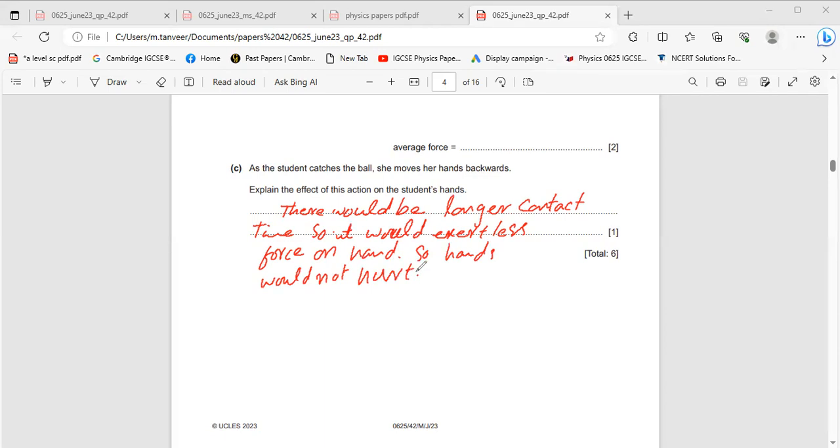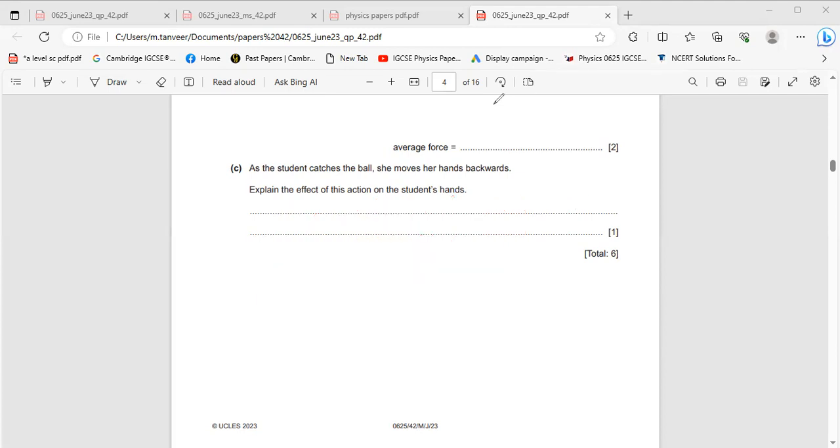When he pushes his hand in the backward direction, the time increases. When time increases, the force exerted by the ball decreases. The reason is this: you know that the rate of change of momentum, delta P over T, equals applied force. There is no need to write this; it is just for your revision.